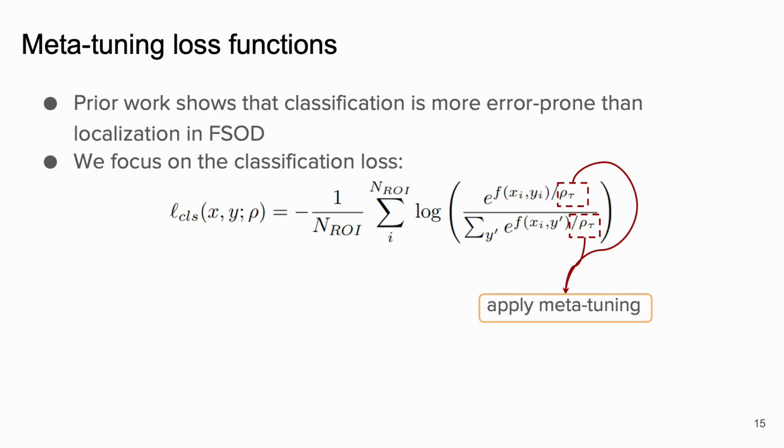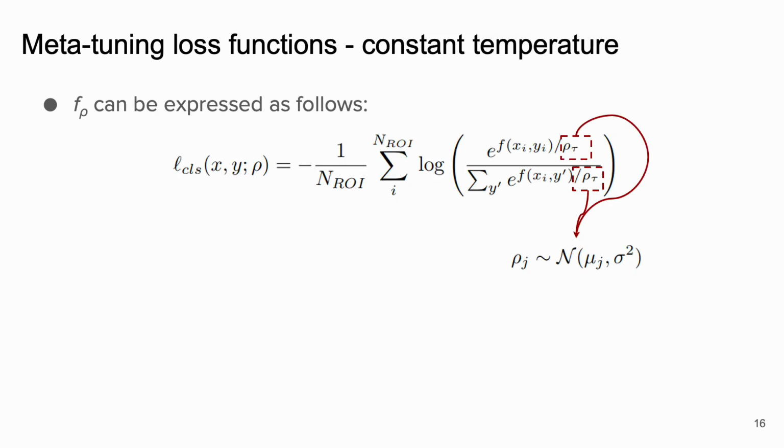Prior work suggests that the classification components are typically more problematic than the localization ones in few-shot object detection problems. Therefore, our specific focus revolves around refining the classification loss components of the detection models. Within this classification loss, a crucial parameter is the softmax temperature. We define two alternatives for meta-tuning the temperature. The first one uses constant temperature, which is represented by a single Gaussian distribution.